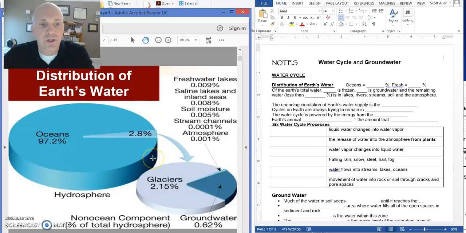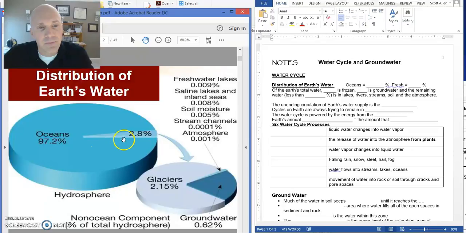Hi guys, we're going to start this unit on hydrology by talking about water. All right. So first of all, when you normally think about water, you might think about things like water that you can drink, or water that you could take a shower with or wash your car with. But in terms of the amount of water on Earth, the vast majority of the water is located in the oceans. All right. And the reason that that's important is that ocean water is salt water, and we can't use salt water to do something as simple as just drinking.